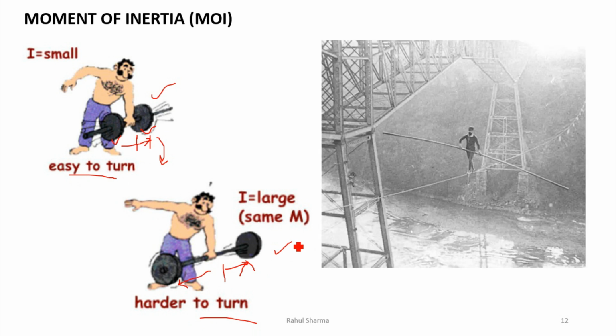We have taken this example also. When a person is moving on a rope, you have seen many times. Now what is moment of inertia actually, or why are they holding this stick in the hand? Actually this stick tries to balance their weight exactly vertical on the rope. If they are not holding this, due to wind or any imbalance, they can shift their weight to this side or this side of the rope and they will fall down. But this stick will help them to balance. How?